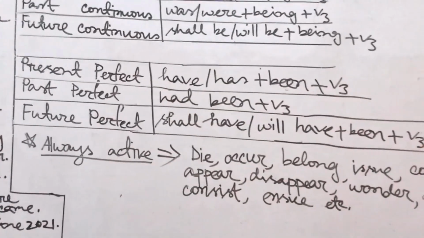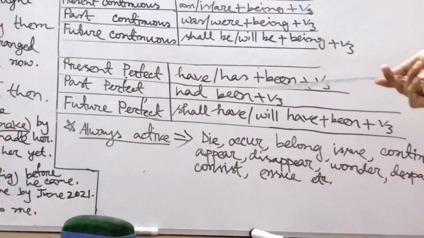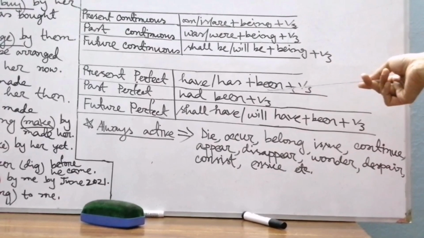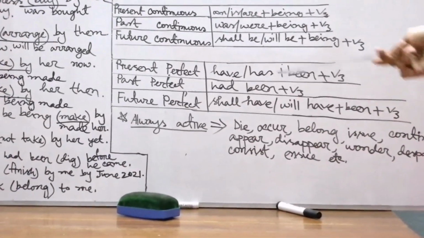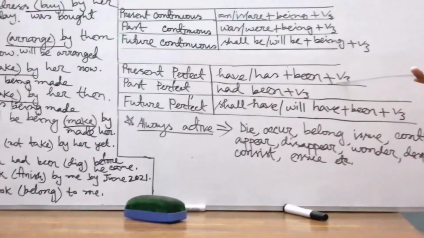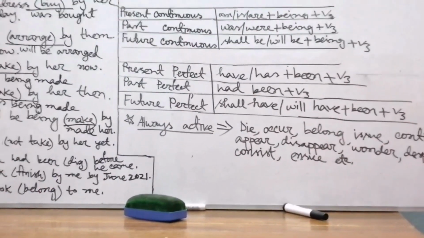Okay, look at the board, please. What is the structure of the passive voice of present perfect tense? Yes, have or has plus been, plus V3, that is past participle form of the main verb. Have been or has been plus past participle form of the main verb.